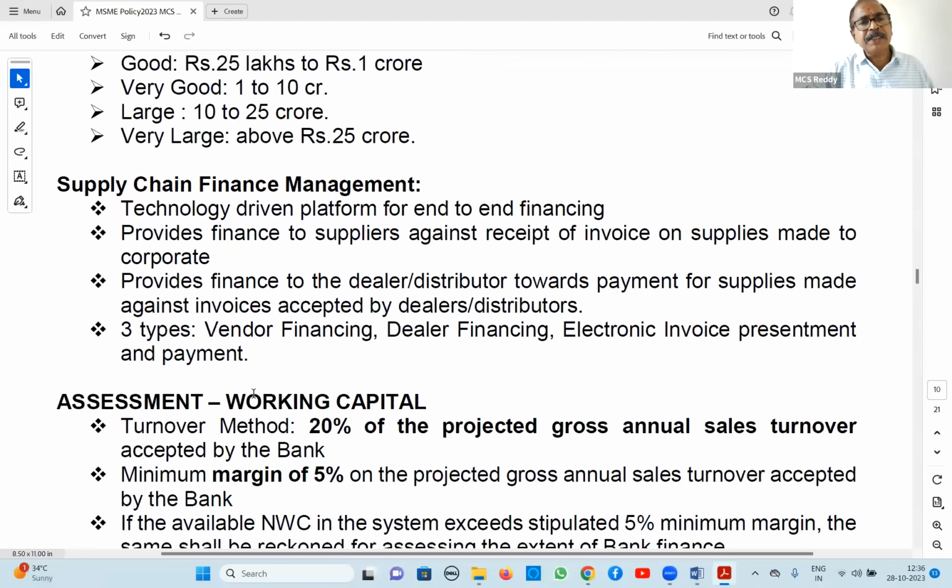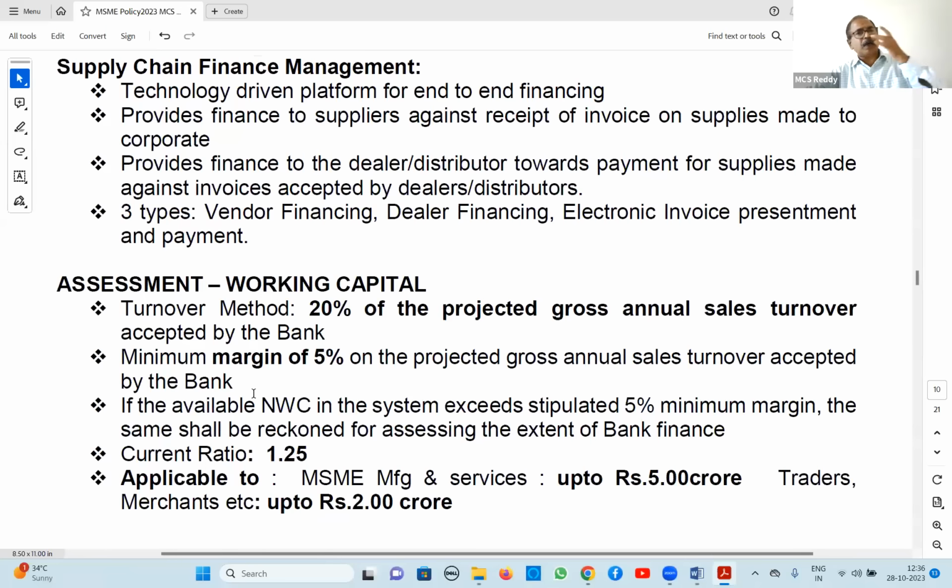Next, supply chain management. In supply chain management, I will tell you what we do. One big corporate is there. To that corporate, one person, a dealer or distributor, is supplying material. At the same time, the supplier dealer will also get raw material from other people, whom we call vendors. So here 3 types are there. One is the dealer who supplies material to the corporate. The second is the people supplying material to this dealer.